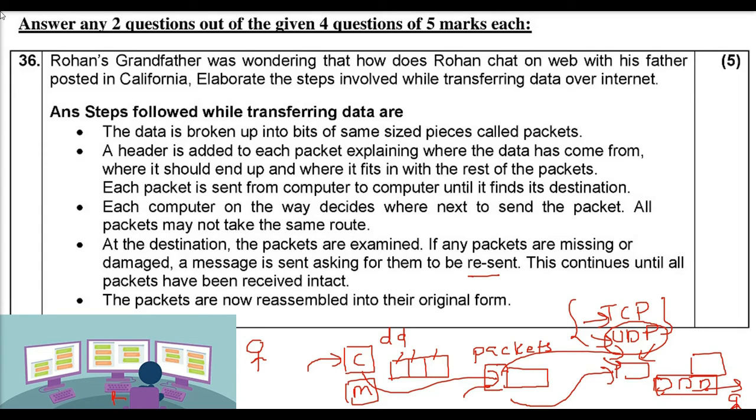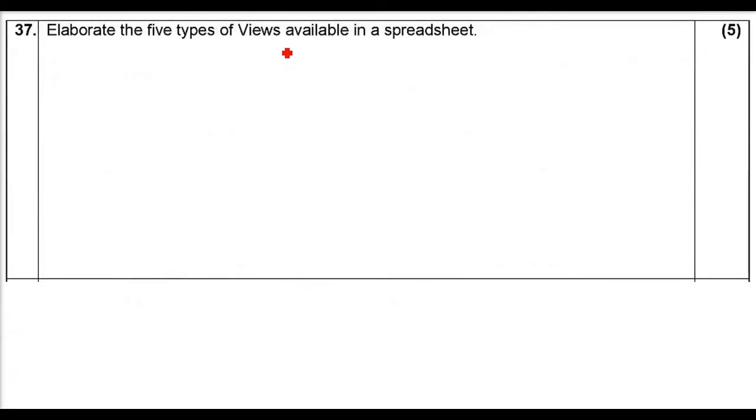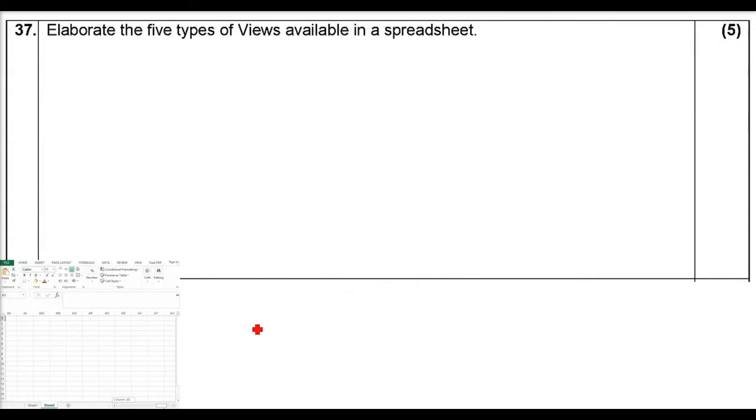So this is Rohan's grandfather's question. Now he's happy. He knows how communication is done. Next question: elaborate the 5 types of views available in a spreadsheet.